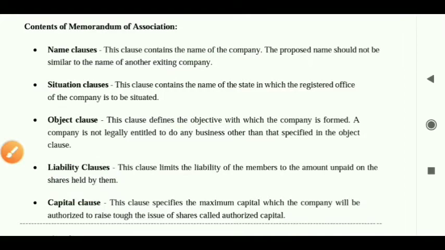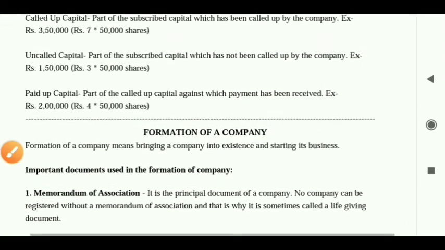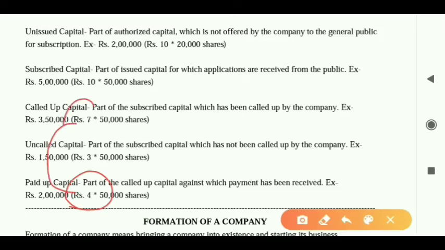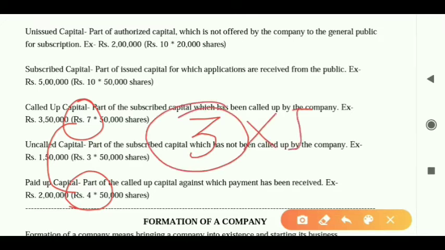Now just now we have learnt this. Let's go back and see. Paid up capital. Now understand paid up capital. How much have I paid? I have paid 4 rupees. But how much was I supposed to pay? 7. So how much did I not pay? I did not pay 3 rupees. For how many shares? 50,000 shares. Clear?